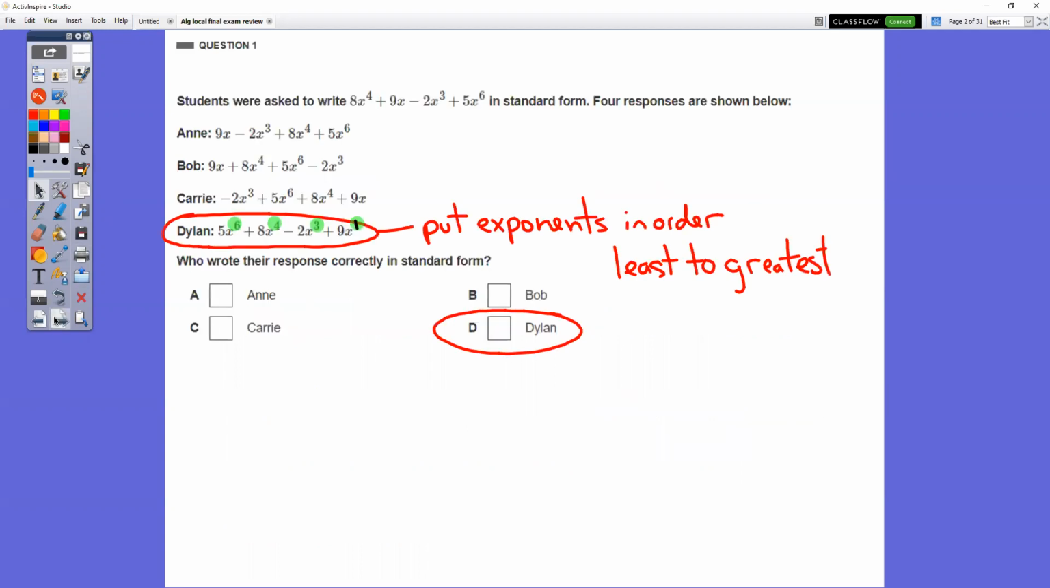In question number 1, you had to put the things in proper standard form. Which one is in standard form? When you do it in standard form, you have to put the exponents in order from greatest to least. That should not say least to greatest, that should say greatest to least. So that would be Dylan, because your greatest exponent has to come first, which is the 6, then the 4, then the 3, then the 1.